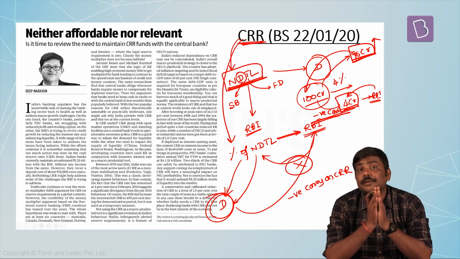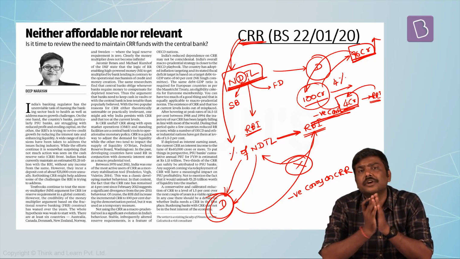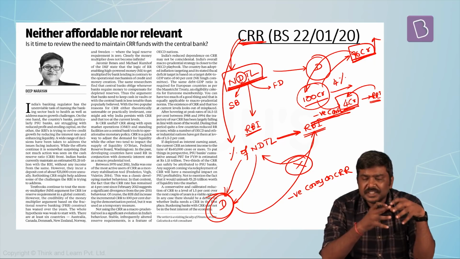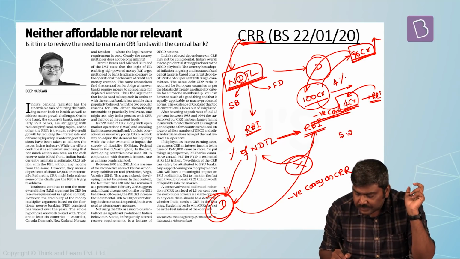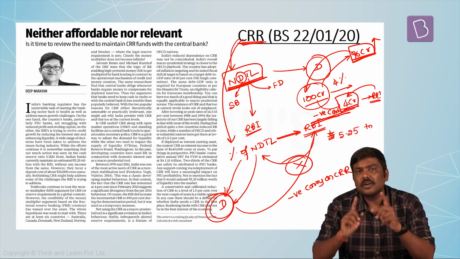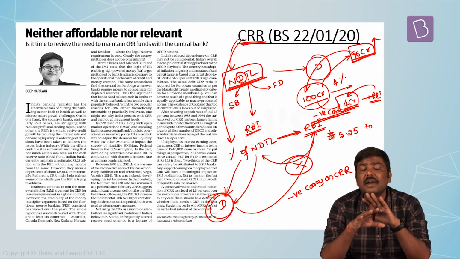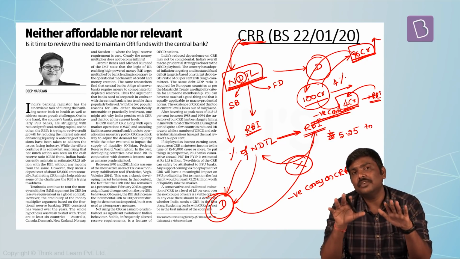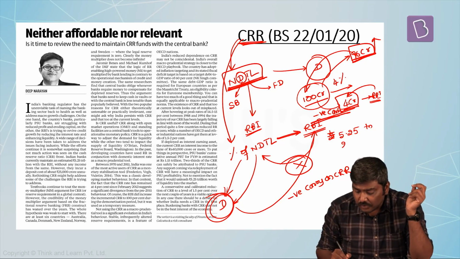The article says that the policy of the CRR has to be reviewed. As per the points given in the article, banks collectively keep around 5.25 trillion rupees in the form of CRR with the Reserve Bank of India. On this 5.25 trillion, the banks are not earning any interest, but they are paying annually around 25,000 crore rupees in interest because of this CRR.